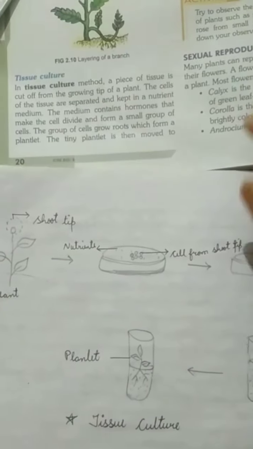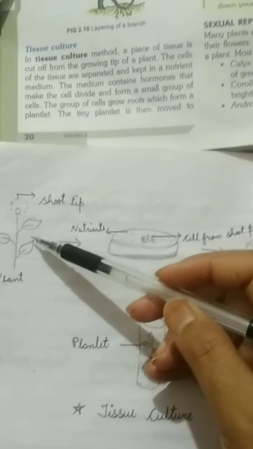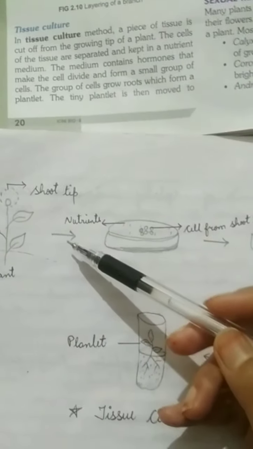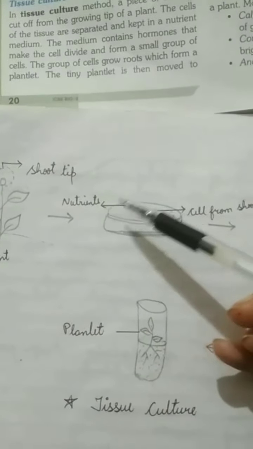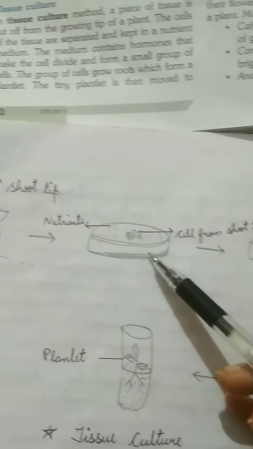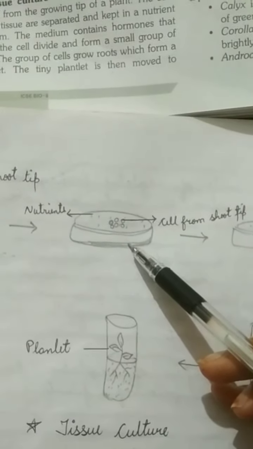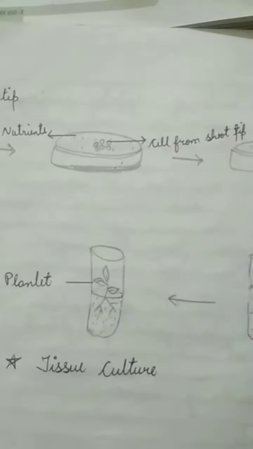Next is tissue culture. In tissue culture, a piece of tissue is cut off from the growing tip. See, this is the shoot tip. It is cut off from the growing tip. The cells of the tissue are separated and kept in a nutrient medium. See, these are the nutrients. The medium contains hormones that make the cells divide from a small group of cells. The cells grow and divide from the small group of cells.